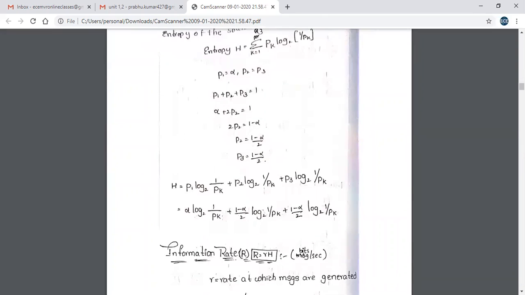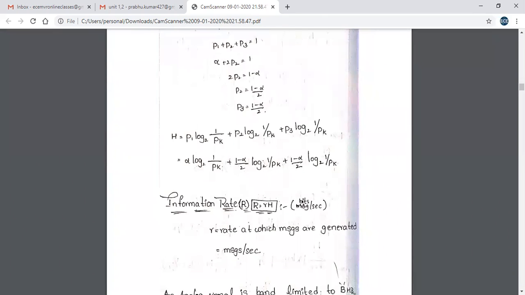So write down the entropy formula, and you know that P1 is equal to alpha, P2 is equal to P3. Then P1 plus P2 plus P3 is equal to 1. So substituting alpha for P1, alpha plus 2 into P2 is equal to 1. So P2 is equal to 1 minus alpha by 2, and P3 is also 1 minus alpha by 2. So we substitute in this entropy formula, and we can get the answer.